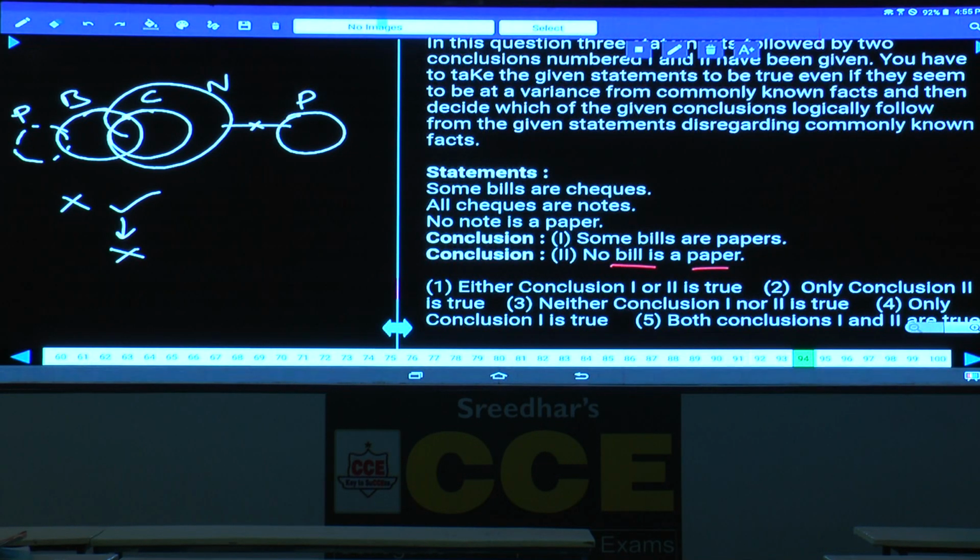As no bill is a paper is false, now we should check out the first conclusion which was false earlier. That is some bills are papers. Now some bills are papers has become true. Then what is your answer here? Either 1 or 2, that is choice 1. Question number 94, choice 1 is the answer. Then coming to question number 95.